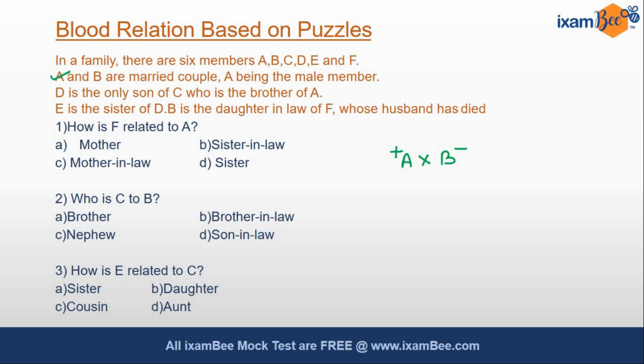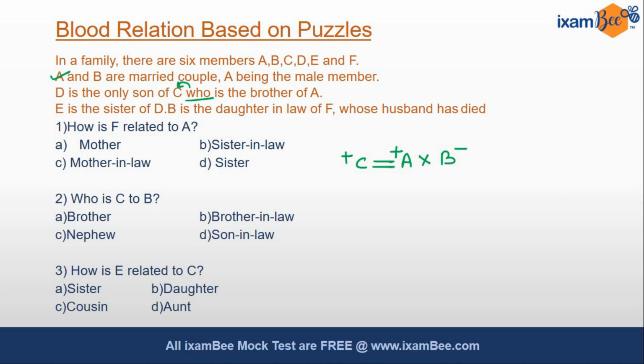So we know that C is the brother of A. Here "who" denotes C. Quickly, we'll denote the sibling symbol by 2 parallel lines and we put C here. We also know he is the brother, so we'll put plus over here. He is the male member.